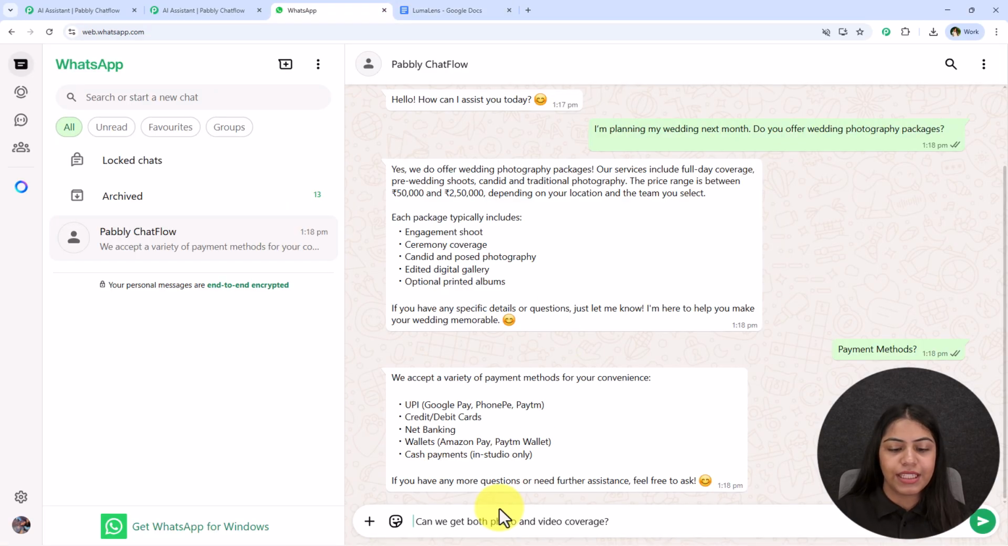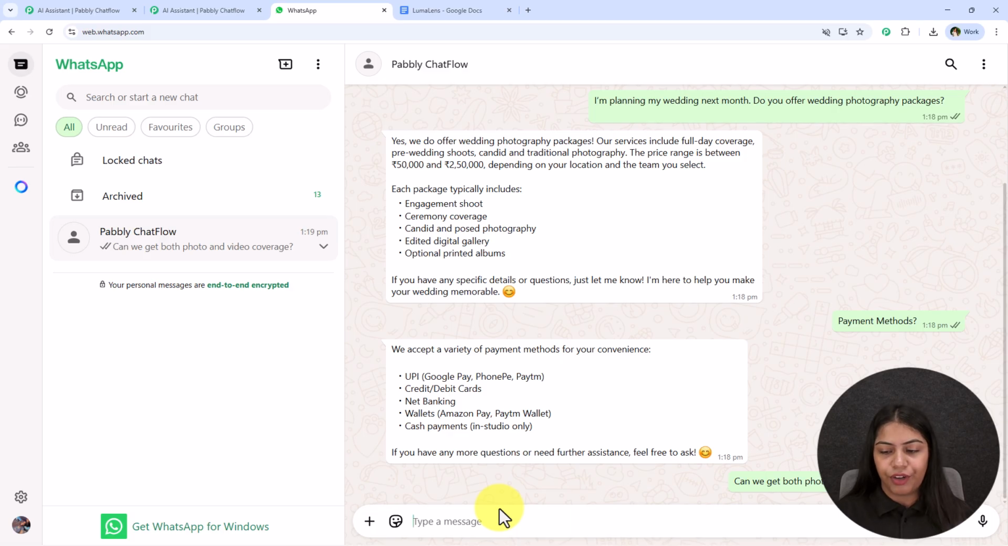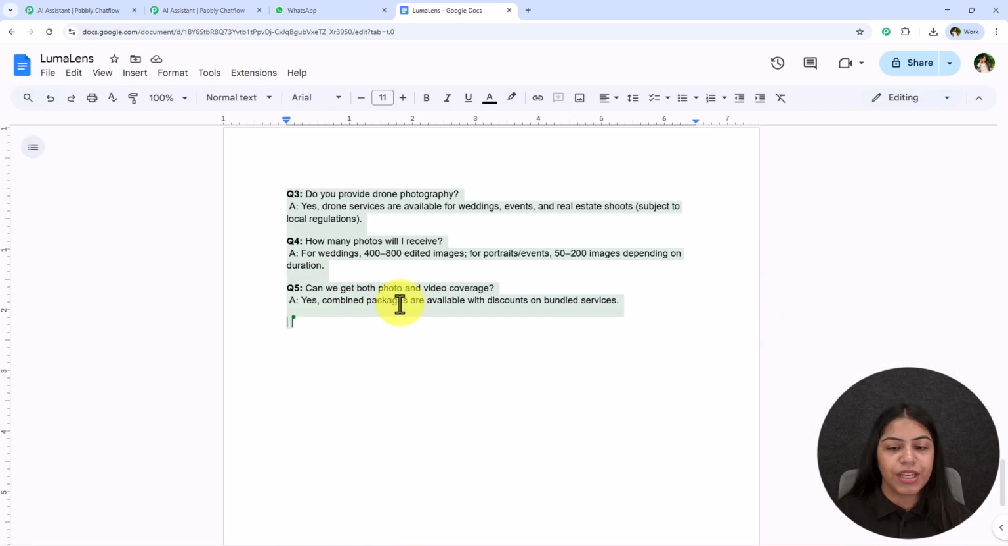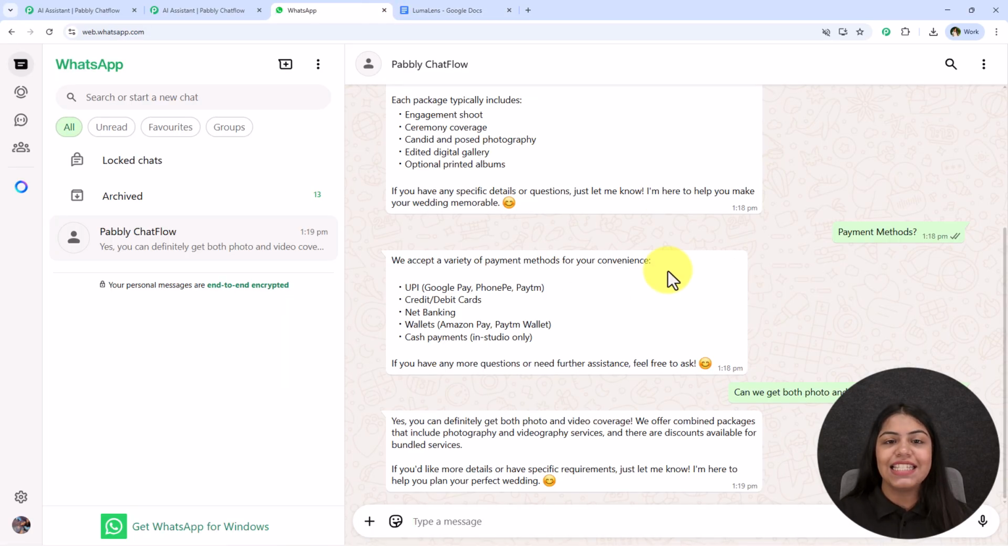So I'm going to copy this FAQ and type, can we get both photo and video coverage? And once I send this, you're going to see an automatic answer will be generated and sent. You're going to see the AI assistant is saying yes, you can definitely get both coverage. And in this knowledge base I have mentioned the same. So yes, this is no magic.